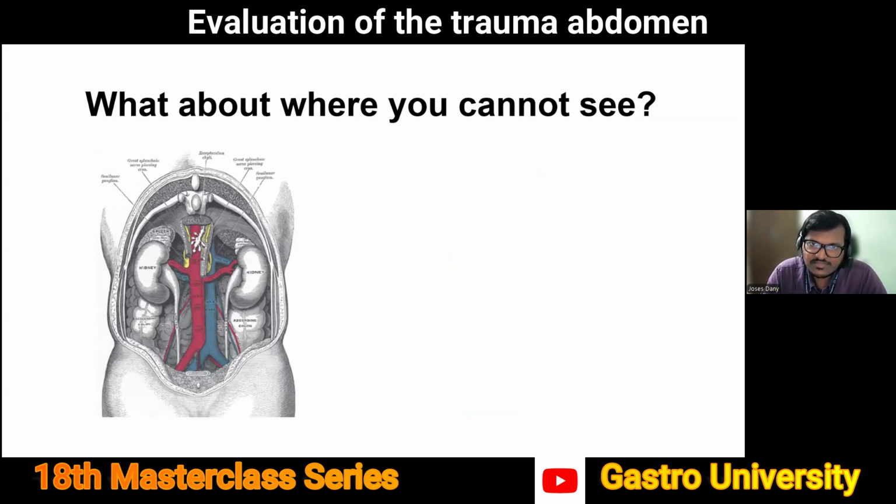Like a FAST, it's very difficult because of the overlying bowel gas. It's very difficult to pick up retroperitoneal bleeding. People have tried, but the sensitivity and specificity of that is not very high. But there is an indirect way. The most common cause for retroperitoneal bleeding is a pelvic fracture.